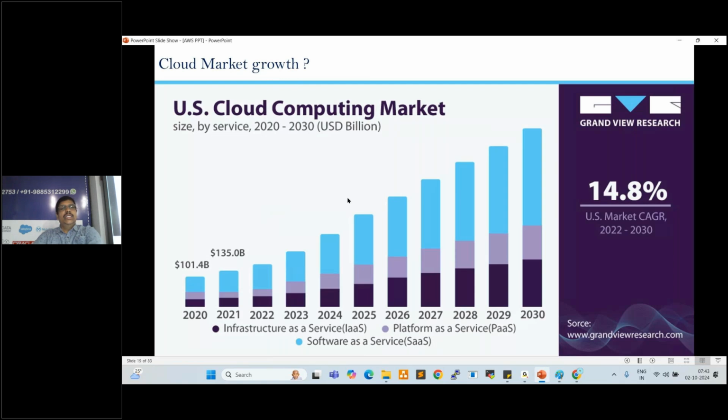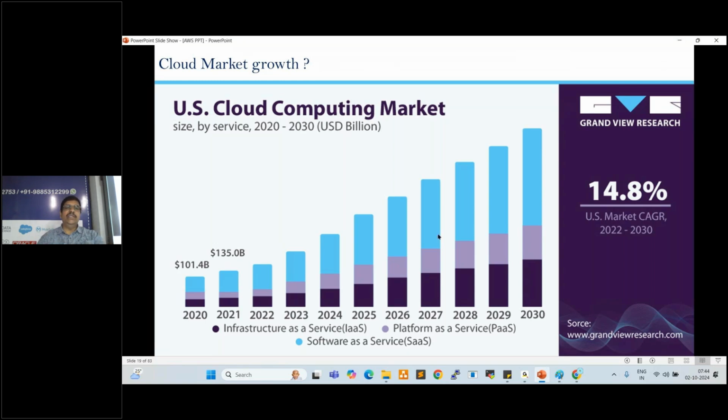See here, cloud market growth. Since long I am in the cloud platform. In 2012 I switched to the cloud platform. From 2012 to 2024 I'm seeing the graph like this. Coming 15 to 20 years the market would be like this only. The growth would be like this only.